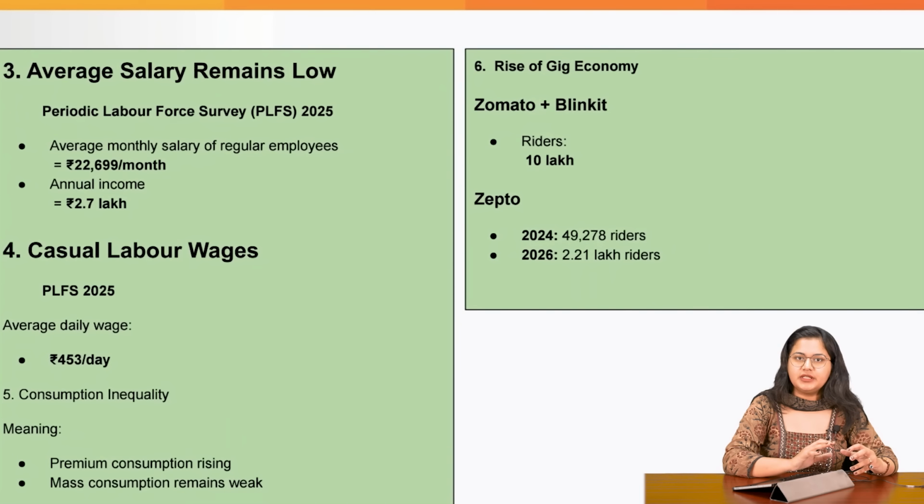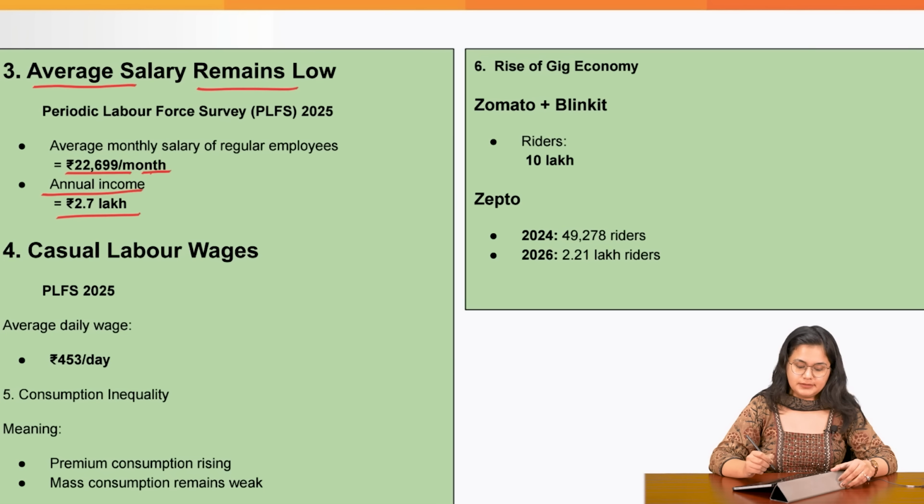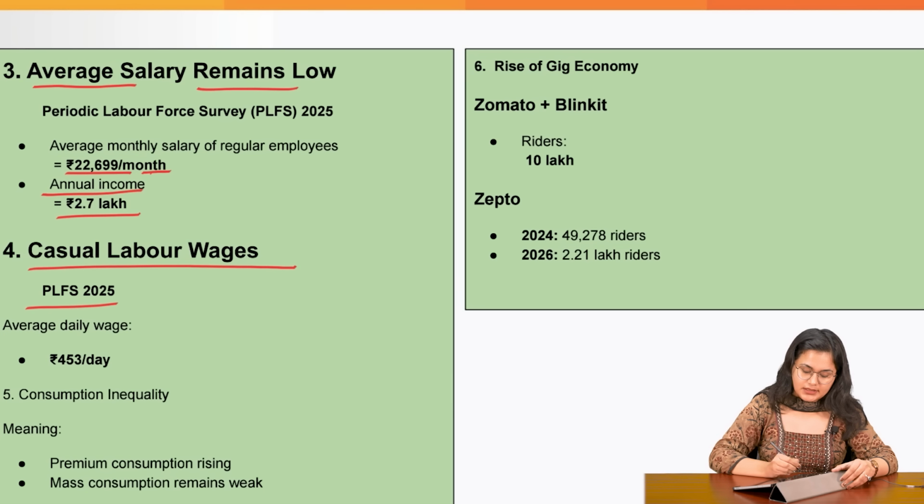All of this is happening, this accumulation of wealth, this growth of income for certain sections is happening, while for a large majority, what is the reality? That their average salary is around 22,699 rupees per month. And the annual income is that of 2.7 lakh rupees. The casual labor wages, the PLFS says that average daily wage worker, he is earning rupees 453 every day.